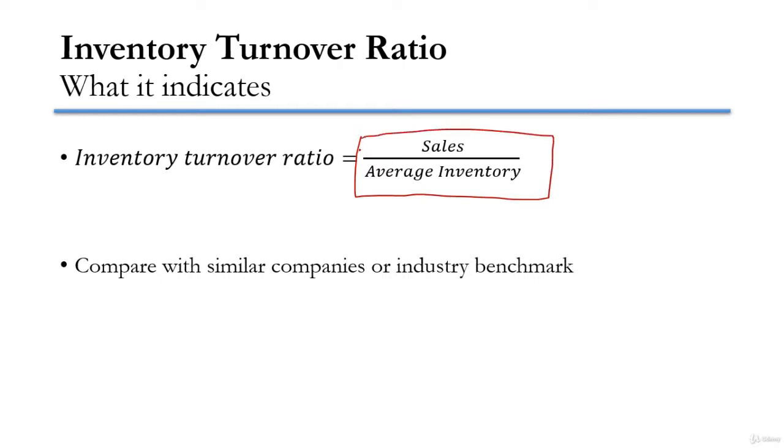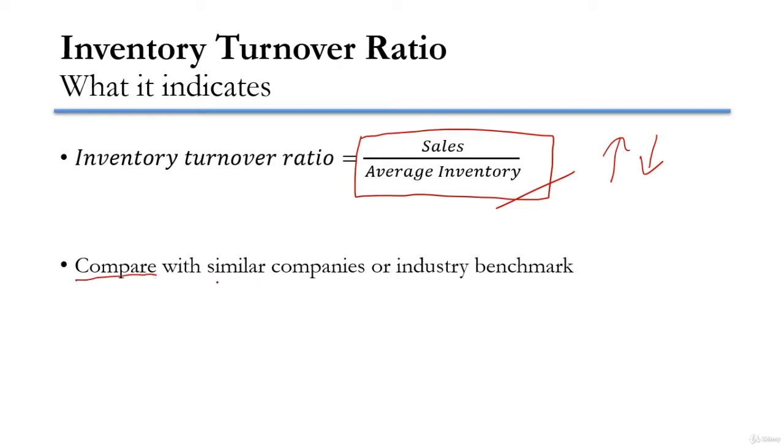So we have to see how this ratio can help us make decisions or conclude about the performance of a company. To do that, we have to know whether the inventory turnover ratio is higher or lower. If we want to conclude about that, we need to compare with some kind of standard.